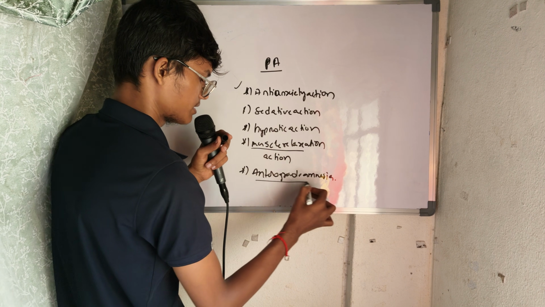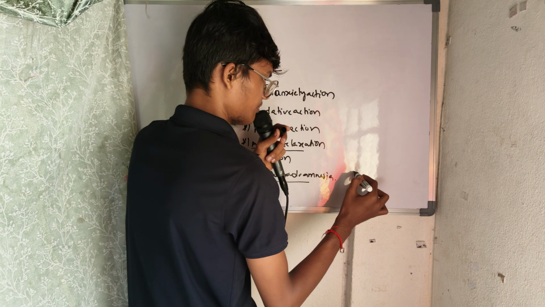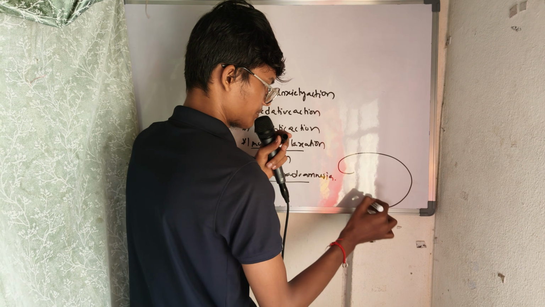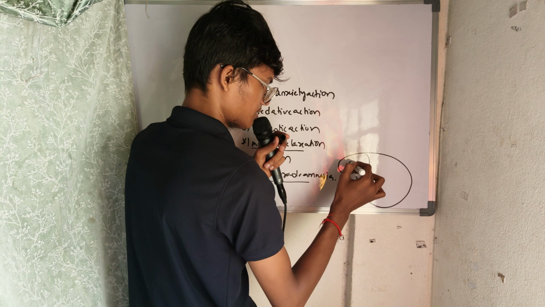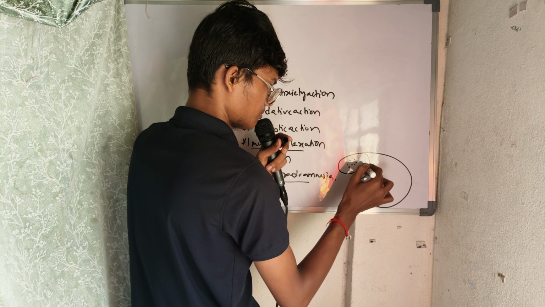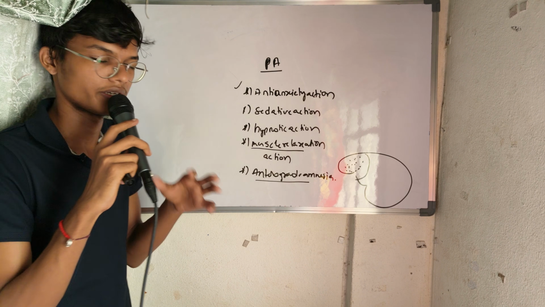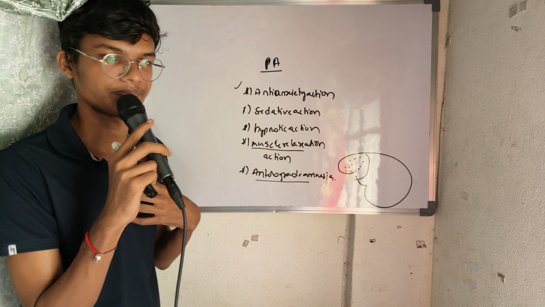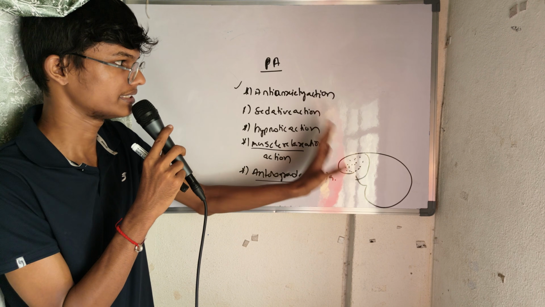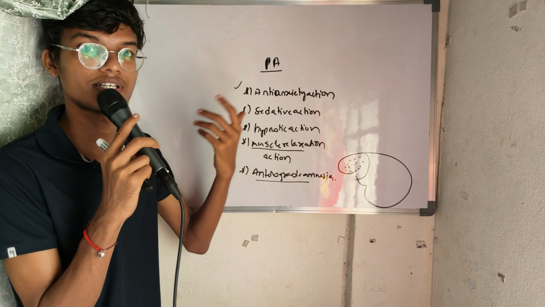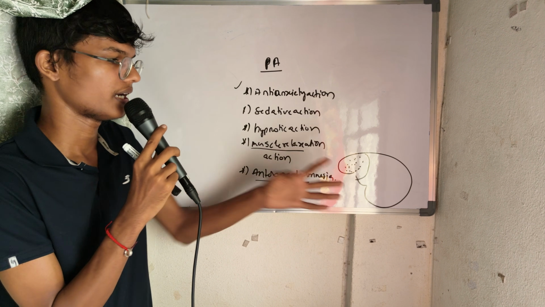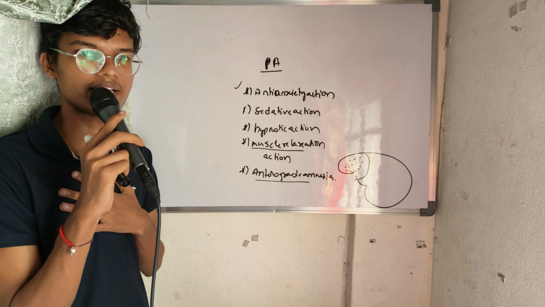and anterograde amnesia. What is this anterograde amnesia? Whenever we see something, it is processed in the frontal brain and stored as our memory. But whenever we take the drug, we will be seeing the things but we can't remember after the drug effect. For example, I took a benzodiazepine, for example midazolam.